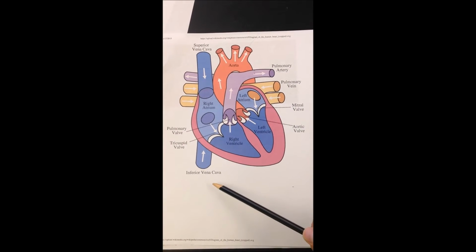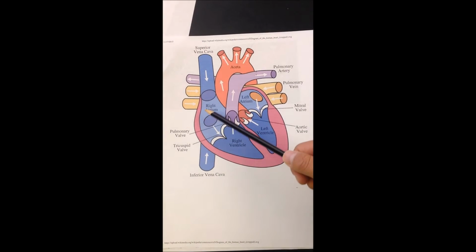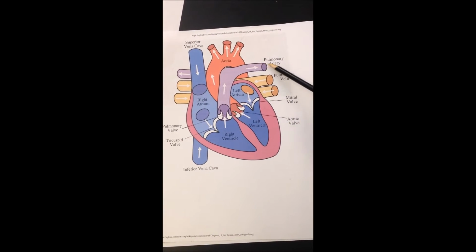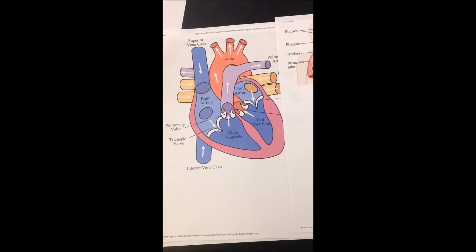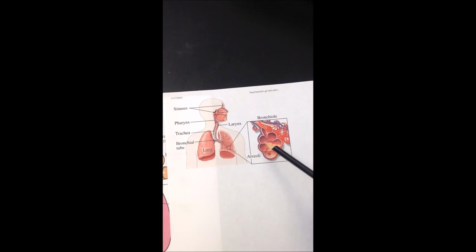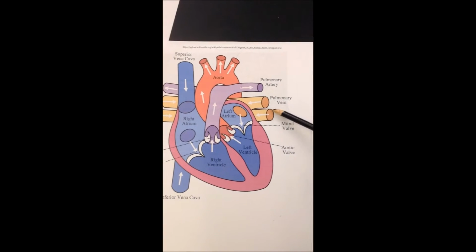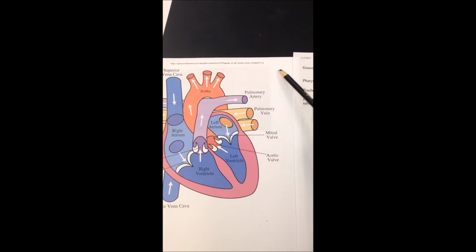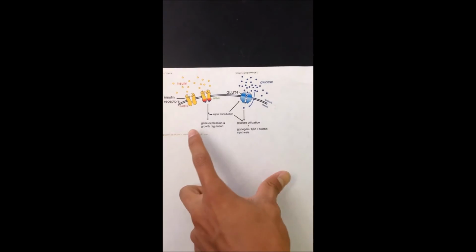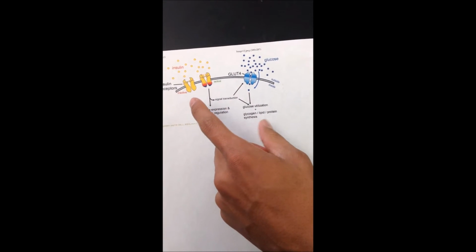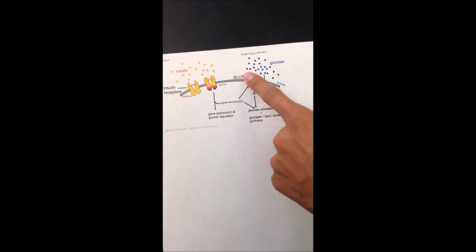The deoxygenated blood goes through the inferior vena cava into the right atrium, then through the right ventricle. It then goes to the pulmonary artery, which travels to the lungs, which oxygenate the blood. From there, it goes back through the pulmonary vein into the left atrium, down through the left ventricle, and through the aorta to the rest of the body with oxygenated blood. Insulin receptors activated by signal transduction tell the GLUT4 to take in glucose into the cell so that glucose levels decrease.